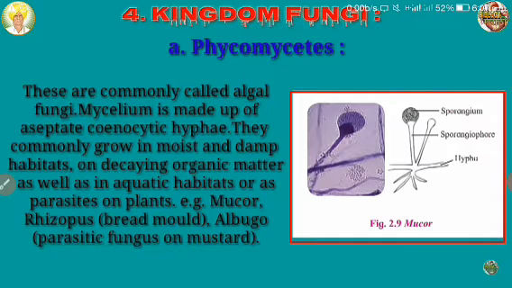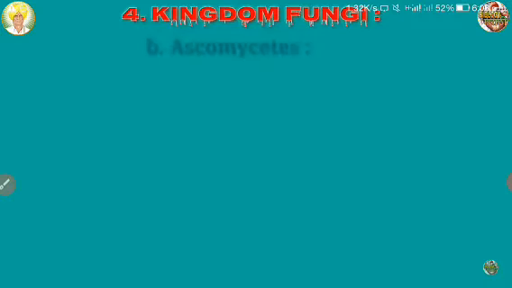In the figure, Mucor example is given, bread mold which is Rhizopus. Albugo is a parasitic fungus on mustard. This Mucor, Rhizopus and Albugo belong to the group Phycomycete of the kingdom fungi.